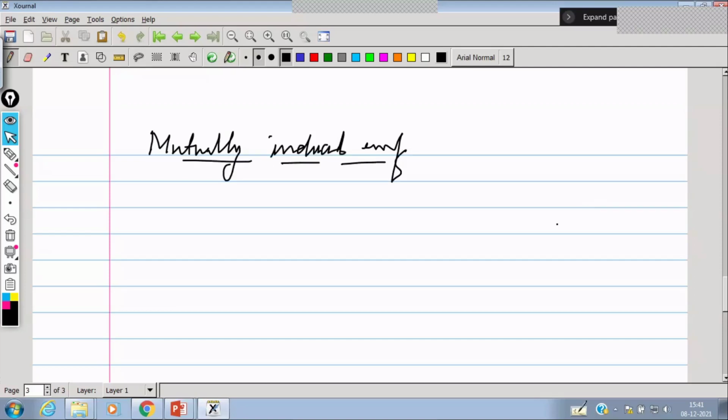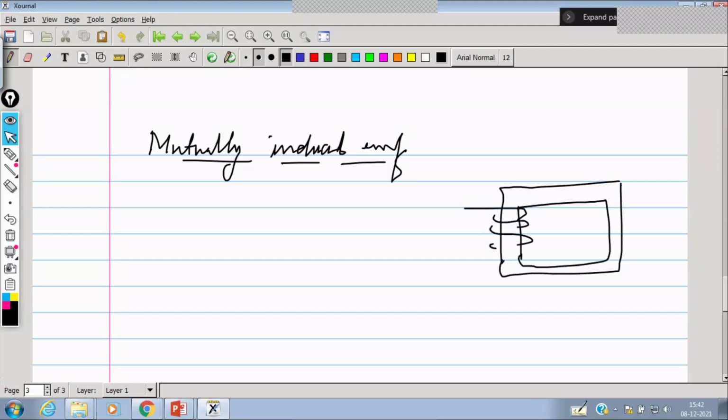So I already gave an example of a transformer here. If there is a coil and if the current flows, we know that the self EMF is induced here. And here we can say it is mutually induced EMF. The flux is created.